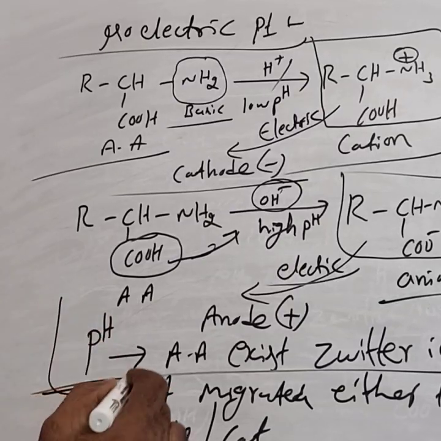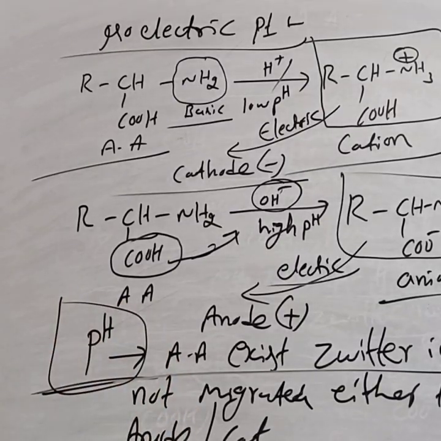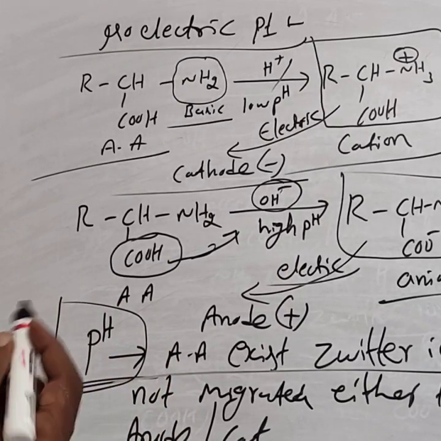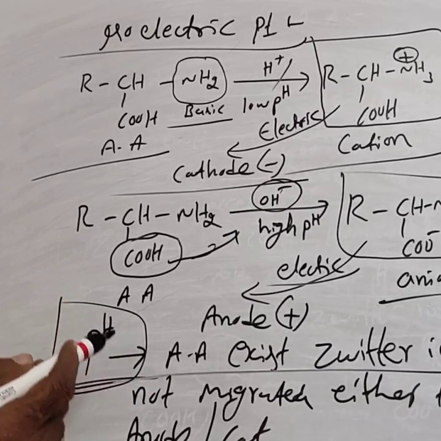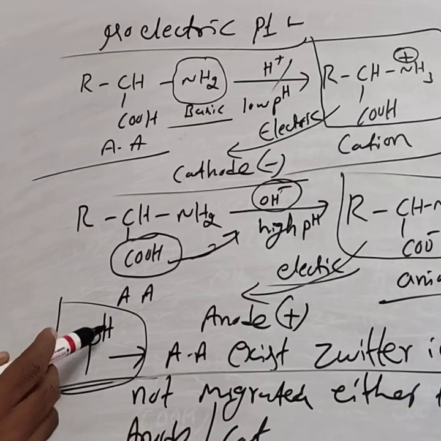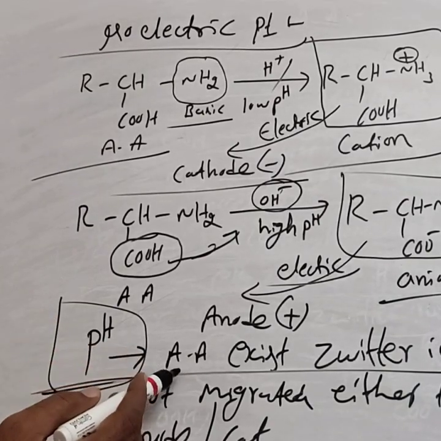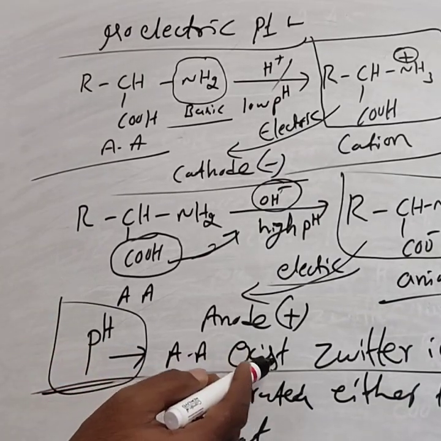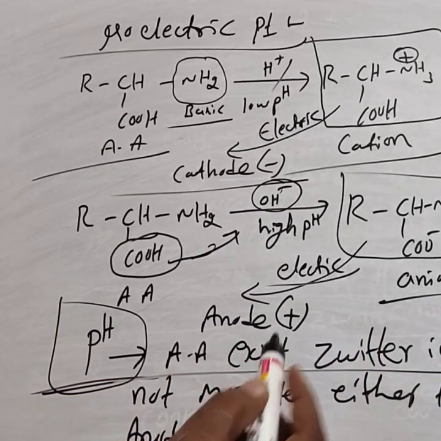This pH is called the isoelectric point. This is for 1 mark. Define isoelectric point: the pH at which amino acid exists as Zwitter ion.